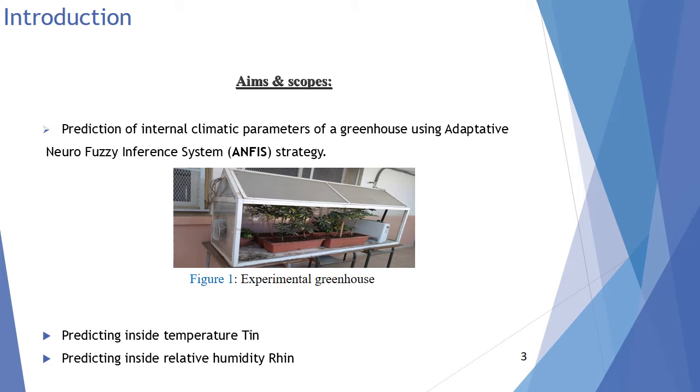So the aim of our framework is the prediction of internal climate parameters of the greenhouse shown in Figure 1, using ANFIS strategies, and more precisely the prediction of internal temperature and internal relative humidity.